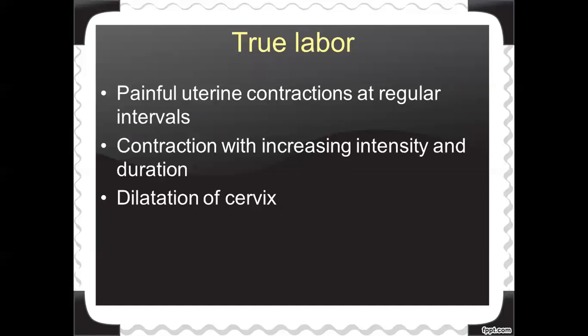The contraction increases in intensity and the duration also increases. So whenever there are powerful uterine contractions with increased intensity and increased duration, there will be dilatation of the cervix. That type of pain is known as true labor.